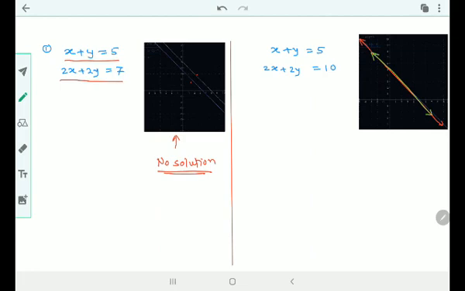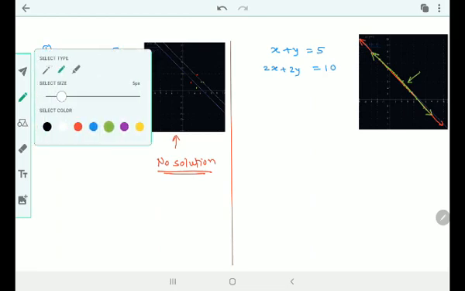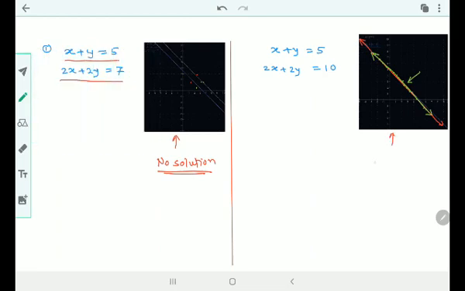That means these lines are coinciding, merging with each other. Got it? So here, as the lines were never going to intersect, there is no solution. Here, the lines are intersecting at infinitely many points, so this has infinite solutions.